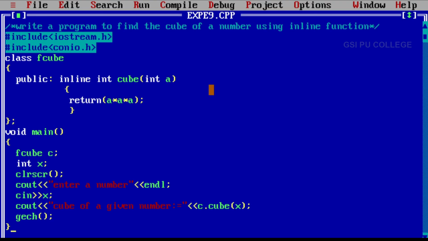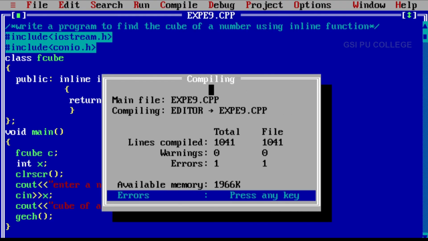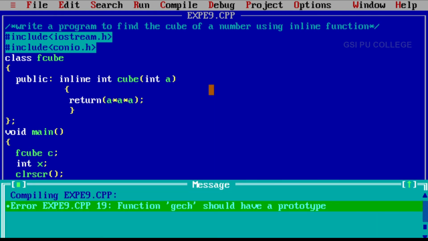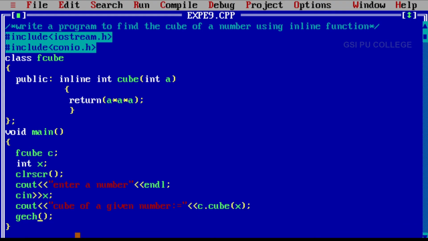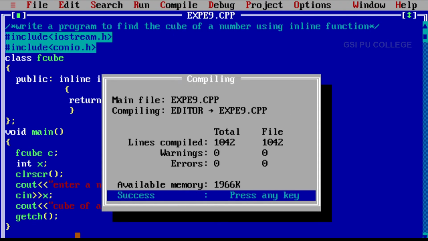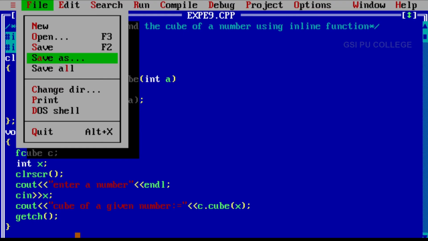Now compile the program. There it is displaying that press any key, we have one error. To identify the error, press the enter key. There it is displaying function getch should have a prototype. Then where exactly we made a mistake: we wrote GECH. Make the correction. Now compile the program. There is no error. Once again save the program.